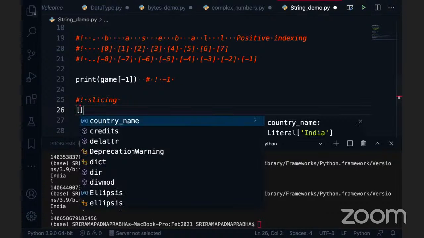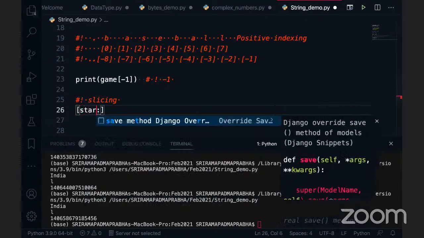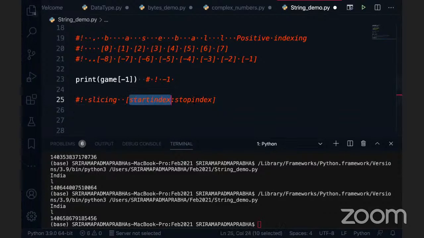Slicing is always represented by using the square bracket, and inside that there is a colon. So how can this value be printed? This is the syntax: start index, and the last one is the stop index. Remember, the stop index is never counted in the flow, right? So this is the syntax which I am telling here. We have to use a square bracket, and inside that there is a start index and stop index.